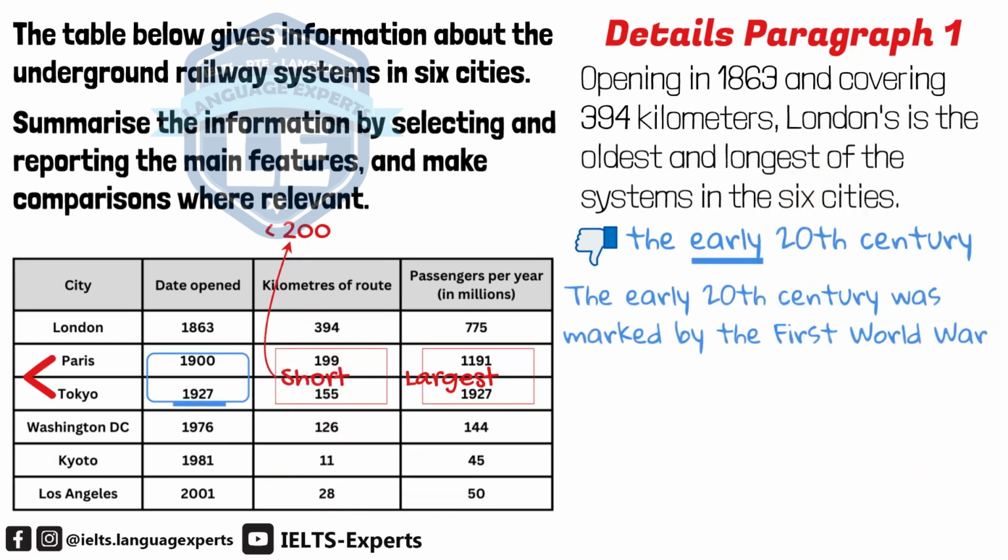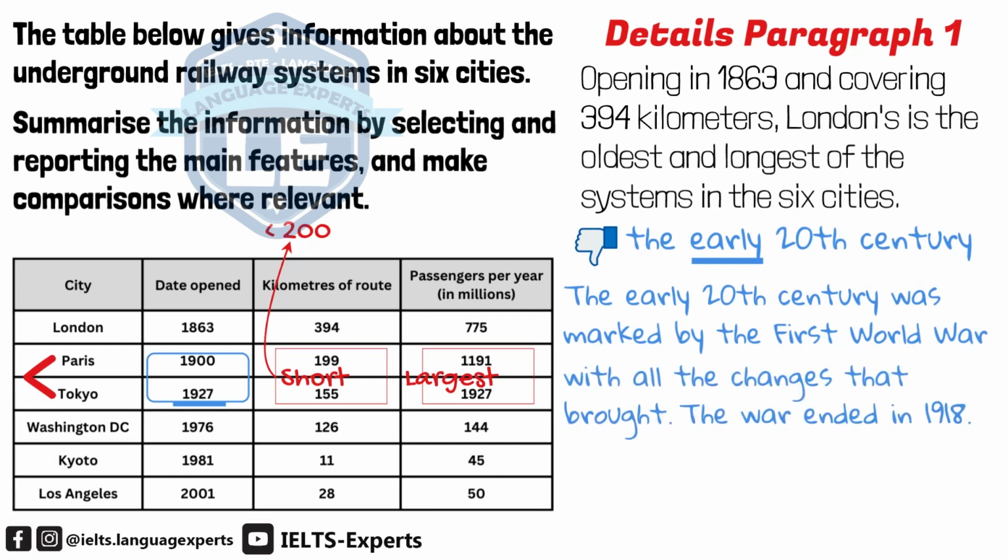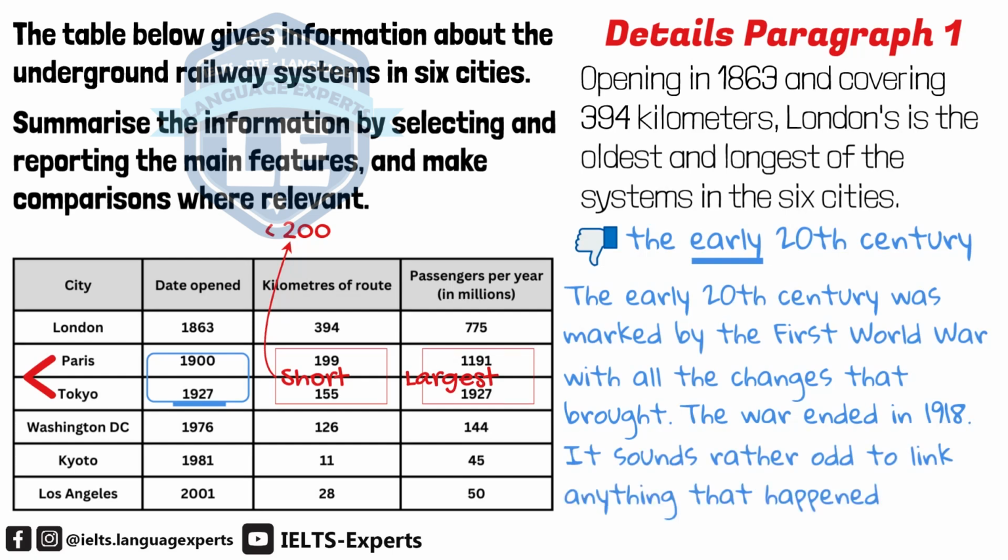The early 20th century was marked by the First World War with all the changes that brought. The war ended in 1918. It sounds rather odd to many people to link anything that happened after 1918 with the beginning of the century. It's a little complicated. I hope I didn't confuse you.